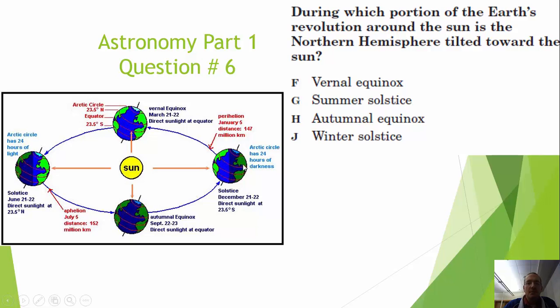Majority of students might get confused as to why it is actually winter time in the northern hemisphere in our winter solstice. We are actually closer to the sun at this point. The main reason why, even though we're further away from the sun here and it's in our northern hemisphere, the summertime, is because we were tilted towards and getting direct sunlight. Whereas on this side, in the winter solstice, we are actually tilted away in the northern hemisphere, which gives us indirect sunlight, causing colder temperatures. Correct answer here is G, summer solstice.